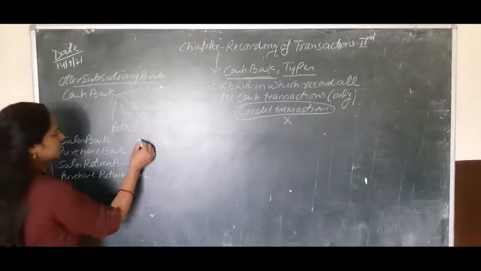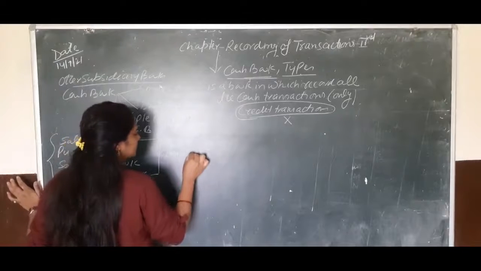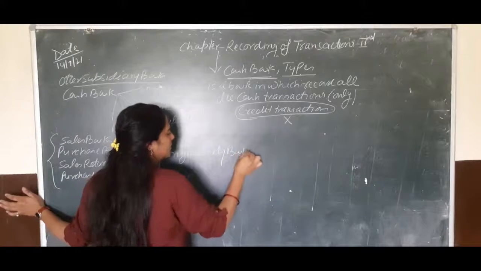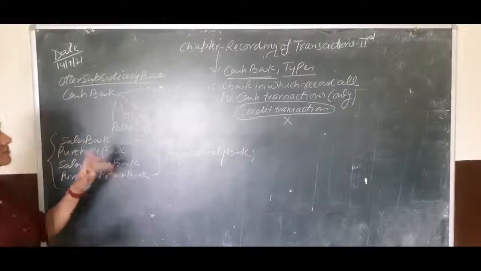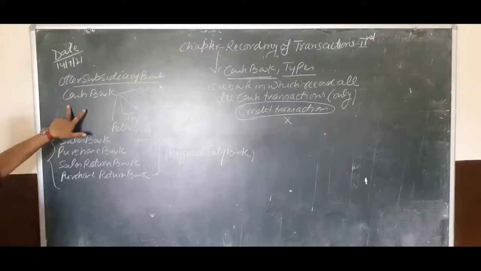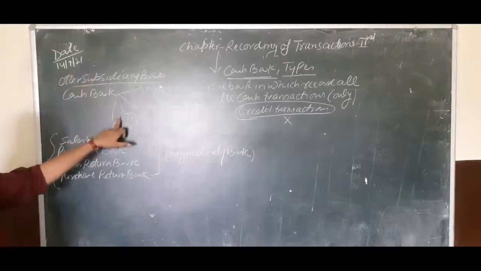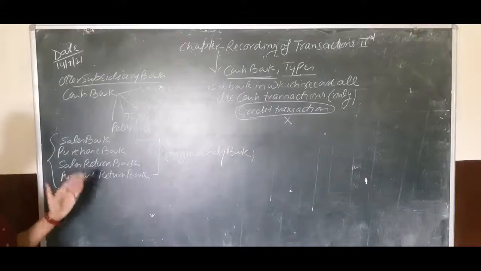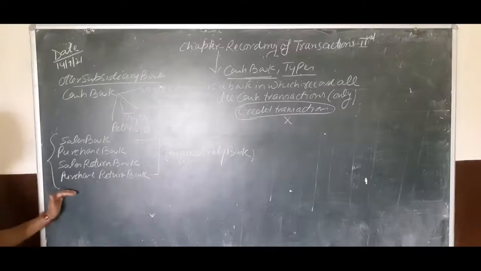So children, these are also called original entry books. First we will prepare the cash book in four types. First single column cash book, second double column cash book, third triple column, and last is petty cash book. Again, we also prepare some other mandatory books in all organizations, like sales book, purchase book, sales return book, or purchase return book.